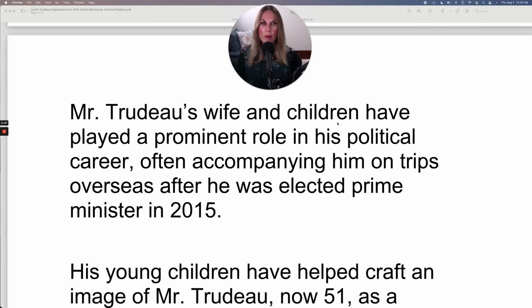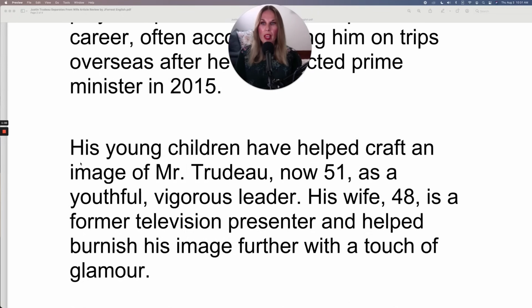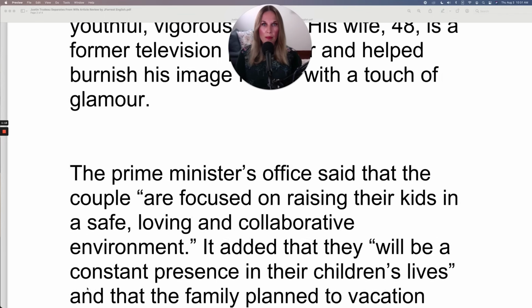Mr. Trudeau's wife and children have played a prominent role in his political career, often accompanying him on trips overseas after he was elected Prime Minister in 2015. His young children have helped craft an image of Mr. Trudeau, now 51, as a youthful, vigorous leader. His wife, 48, is a former television presenter and helped burnish his image further with a touch of glamour.